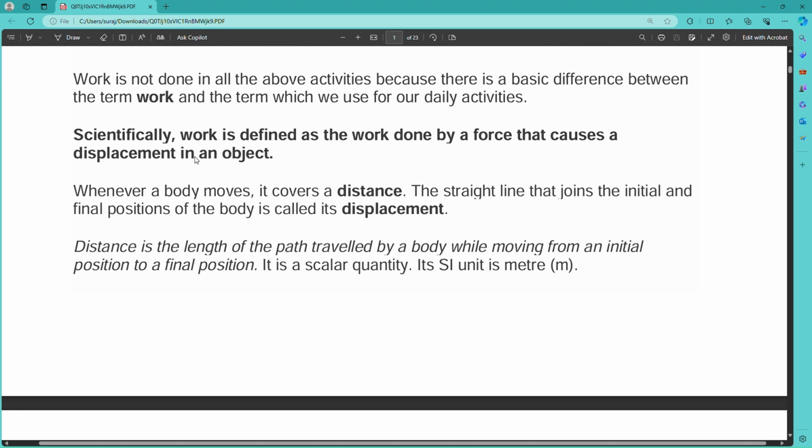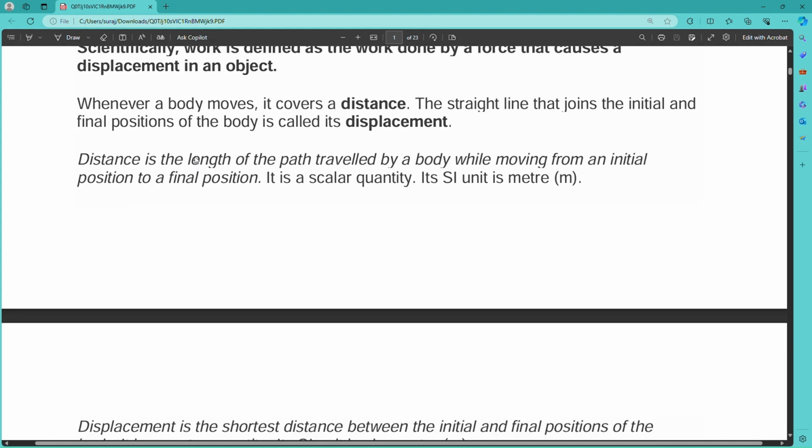In simple language, distance is a scalar quantity, but displacement is a vector quantity, because a scalar quantity only has magnitude, but a vector quantity has both magnitude and direction. So distance doesn't have any direction, so it is only a scalar quantity, but displacement has a particular direction and magnitude, that's why it is a vector quantity, but the units are the same.